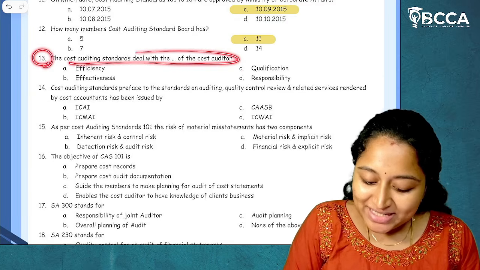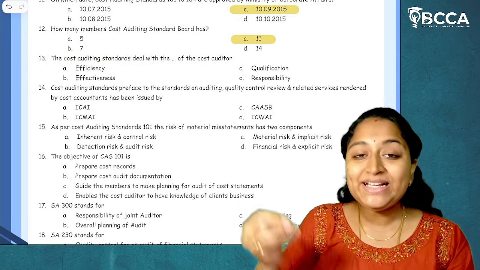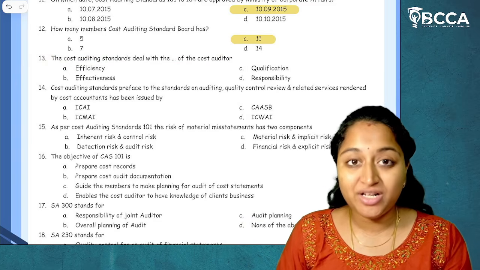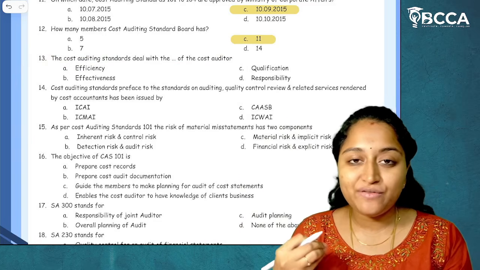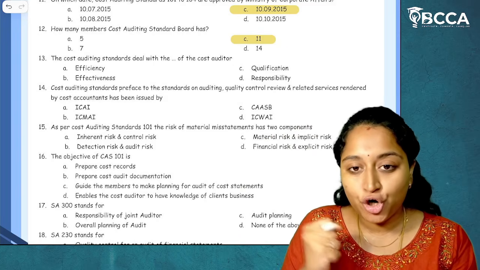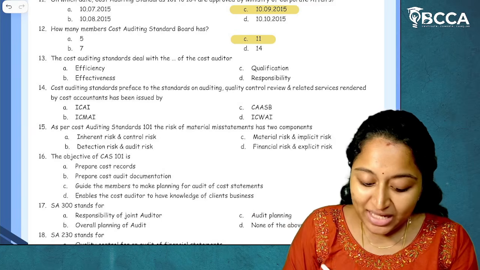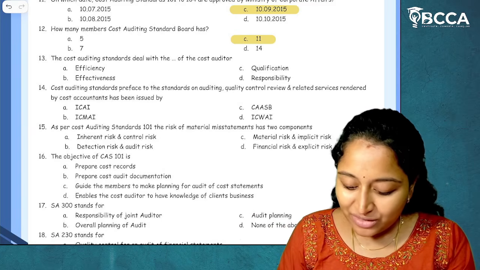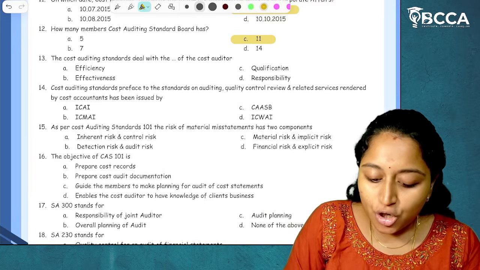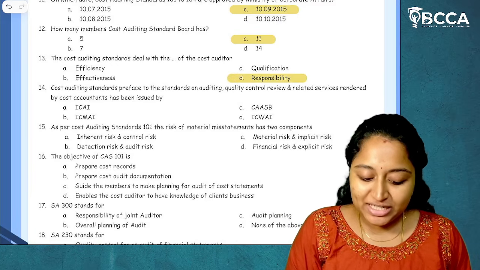Next. Question number 13. The cost auditing standard deals with dash of the cost auditor. Cost auditing standards talk about what should be done by the cost auditor. If you see in unit 1 itself, we have seen cost auditing standards are nothing but the guidelines for the cost auditor of how they have to go for the cost audit. It talks about the responsibility of the cost auditor. So the answer is option D, responsibility. I hope it is clear.